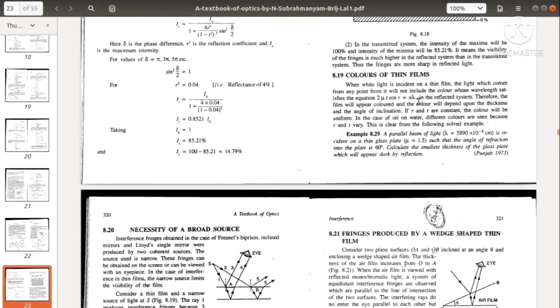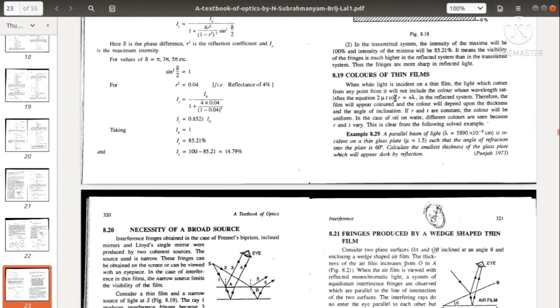This is the condition for destructive interference, so that color will be absent in the reflected light. Therefore the film will appear colored, and the color will depend upon the thickness and the angle of inclination.